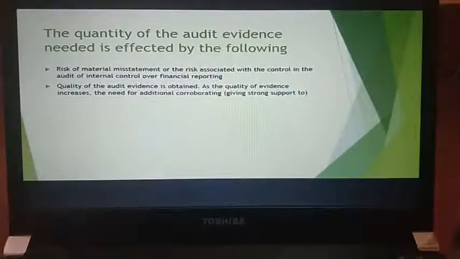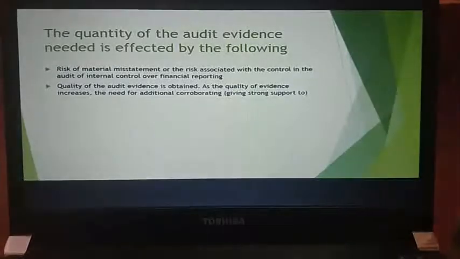And next you have quality of the audit evidence obtained. When the quality of audit evidence increases, the need for additional corroborating evidence decreases. Corroborating is nothing but it means you are giving strong support. Corroborating meaning is giving strong support.